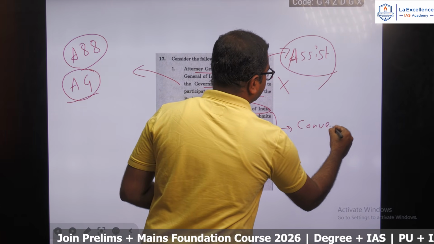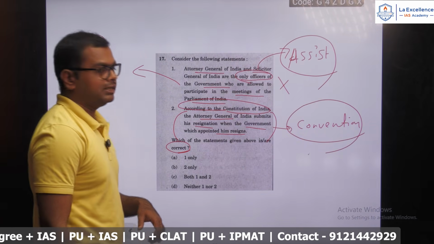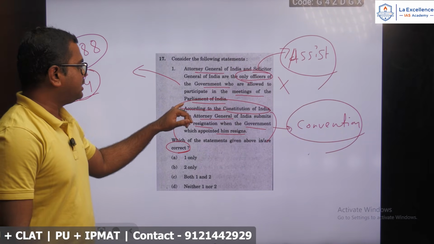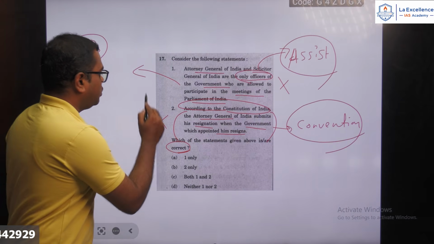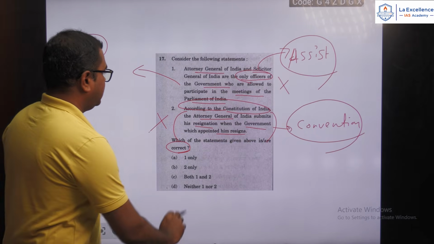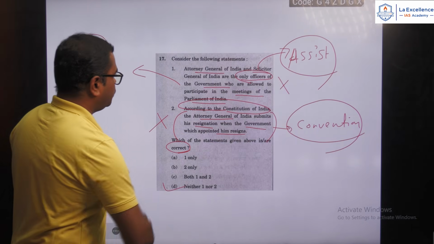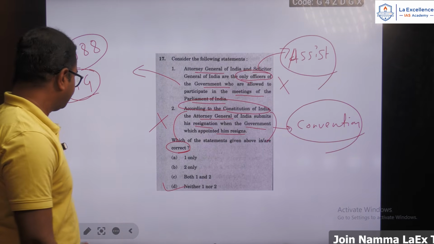Okay, it is not as per the Constitution. You have to read the statements carefully. It is according to the Constitution of India. This is wrong. It is not according to the Constitution, rather it is just a convention. So here neither 1 nor 2 will be the right one because both of them are incorrect statements.